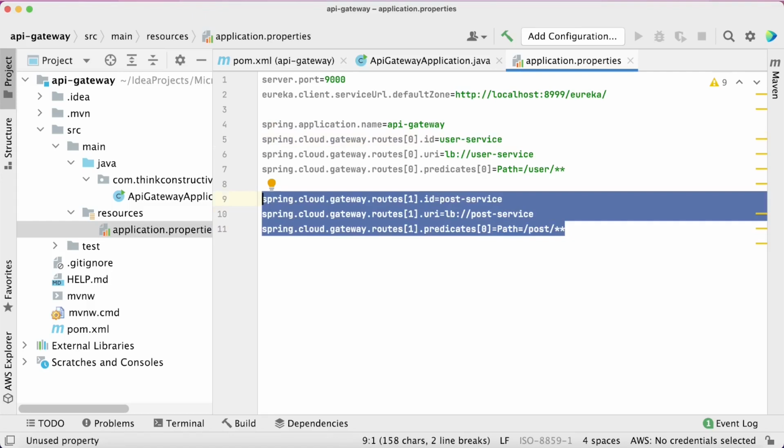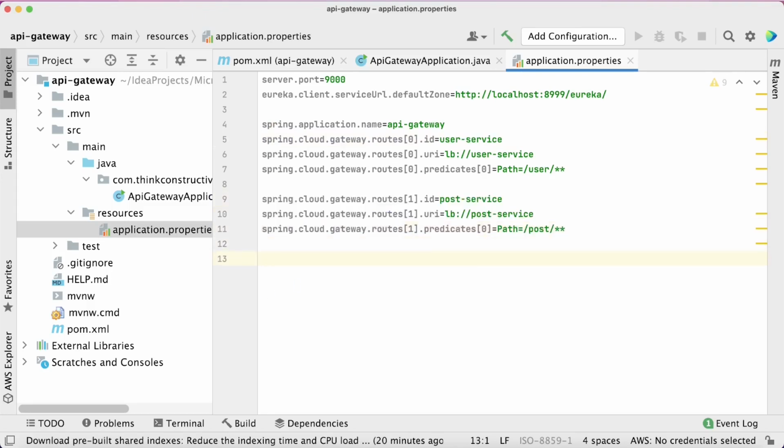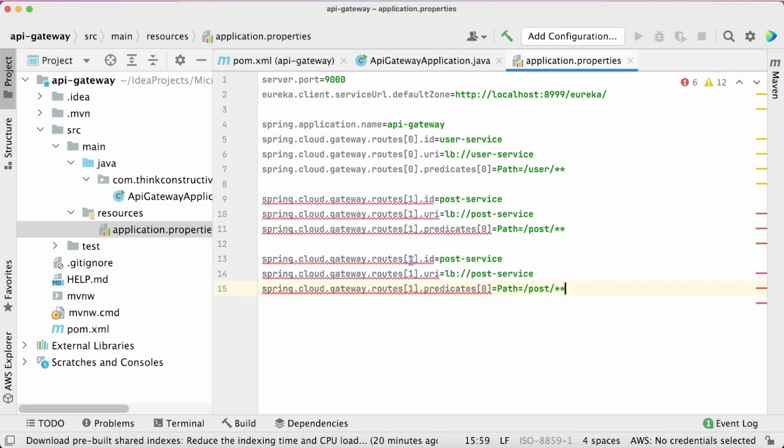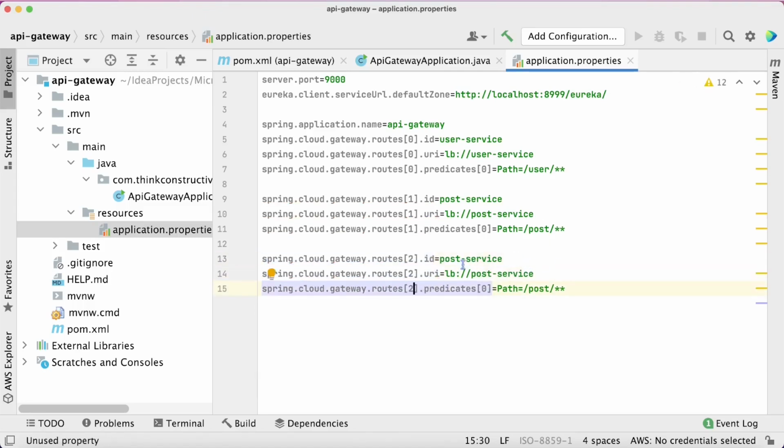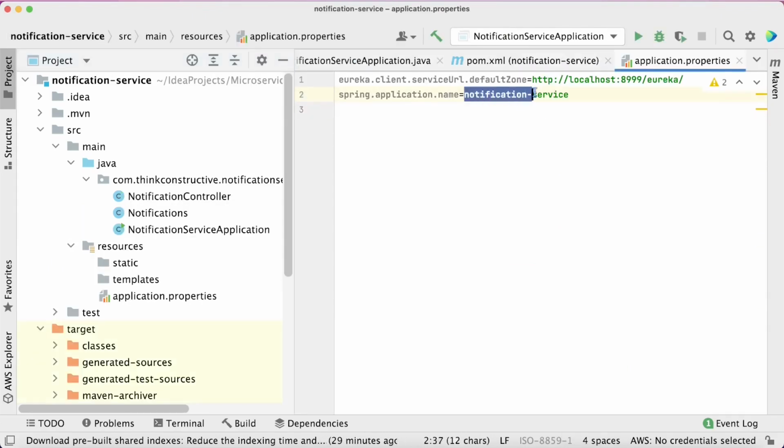Similarly, we will write the routing information for the notification service, the third routing information. So I will give routes with index 2. And here in the ID, let us go back and check our notification service. In the notification service, you can see the Spring application name is notification-service.